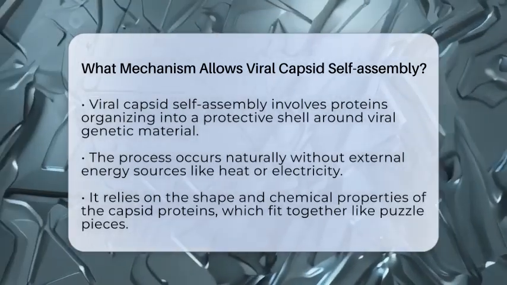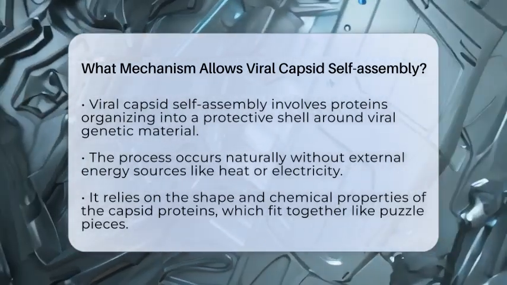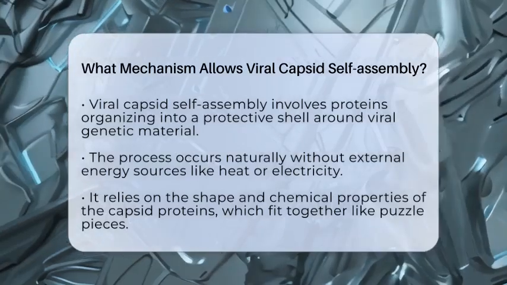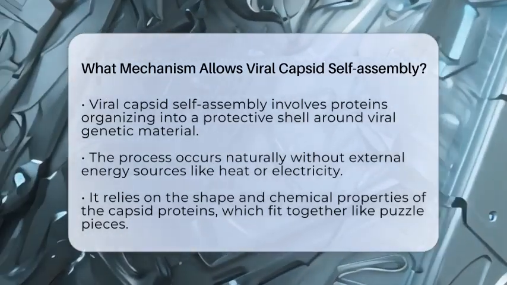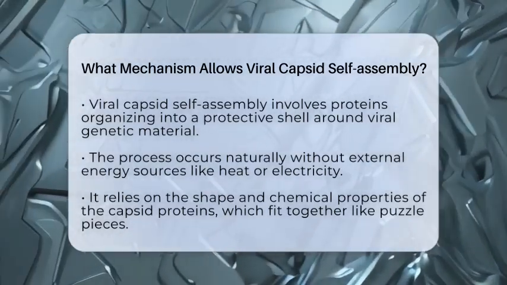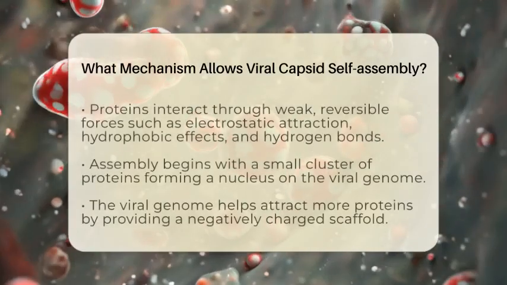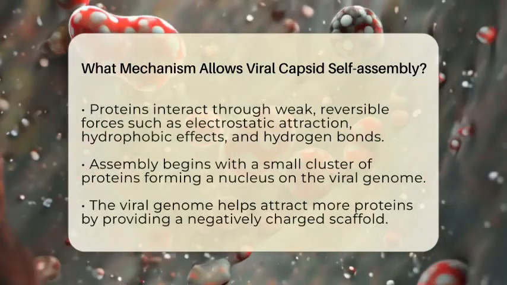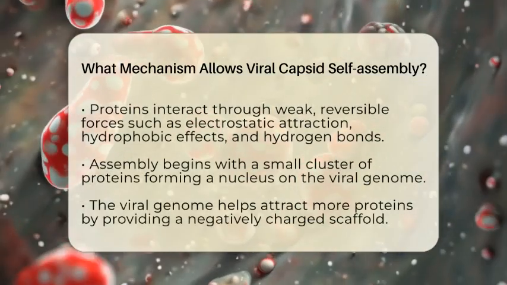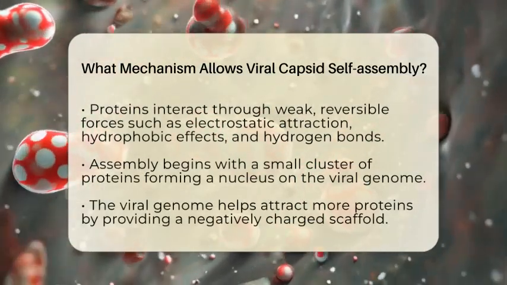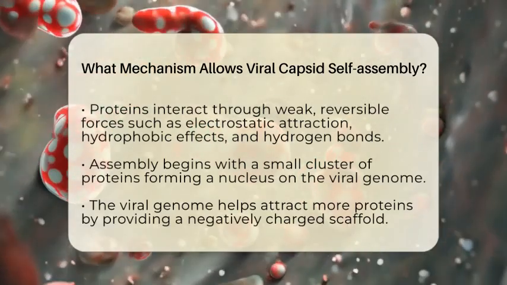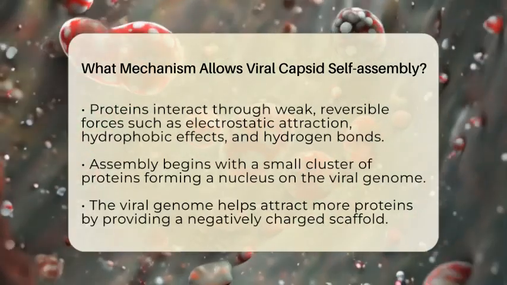The key to this self-assembly lies in the shape and chemical makeup of the capsid proteins. These proteins have specific shapes that fit together like pieces of a jigsaw puzzle. They also have chemical properties that allow them to stick to each other through weak, reversible interactions. These include electrostatic attraction, which is like magnets pulling together, hydrophobic effects where water-fearing parts hide away from water, and hydrogen bonds that act like tiny glue spots.